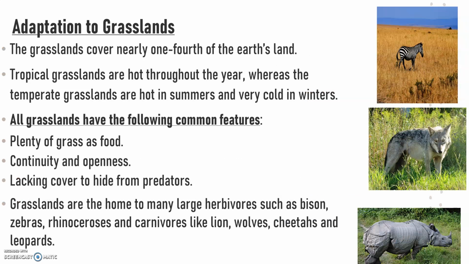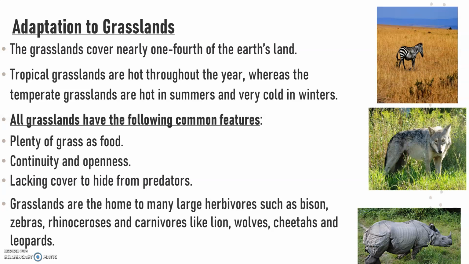Now, adaptation to grasslands. The grasslands cover nearly one-fourth of the Earth's land. The grasslands exist in every continent except Antarctica. Tropical grasslands are hot throughout the year, whereas temperate grasslands are hot in summers and very cold in winters. Children, in grasslands, the rainfall is about 30 centimeters to 100 centimeters. As a result, here short grass grows. However, trees grow near streams and rivers.